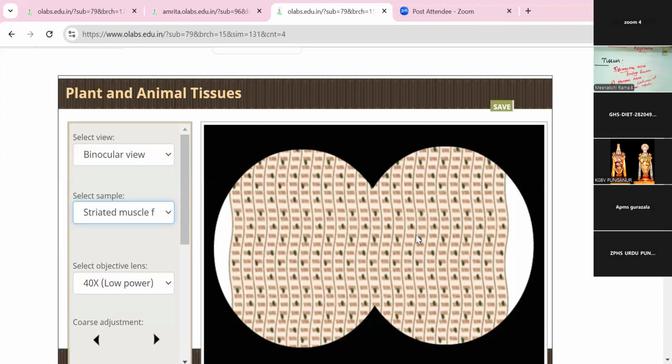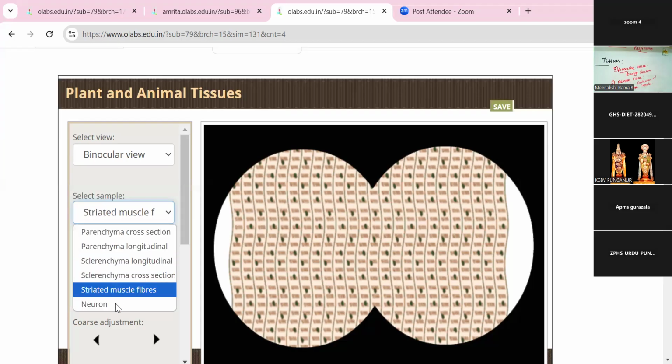Muscle tissues help with movements and locomotion. Muscle tissues are present like this in our body: the straight lines, different kinds of parts and different kinds of material. Each and every cell has mitochondria, lysosomes and ribosomes. So these are all the tissues, striated muscle formations.